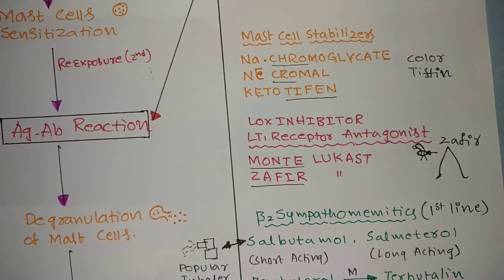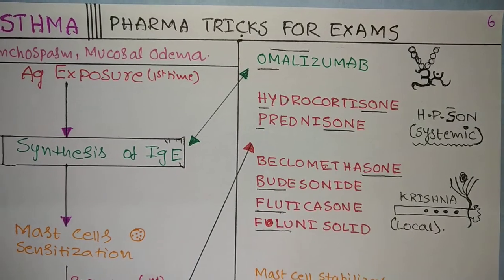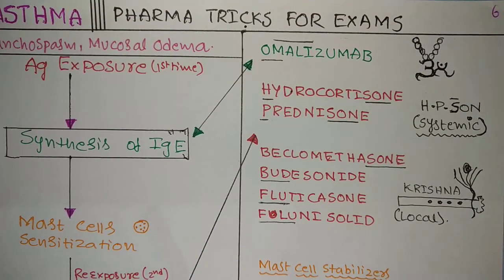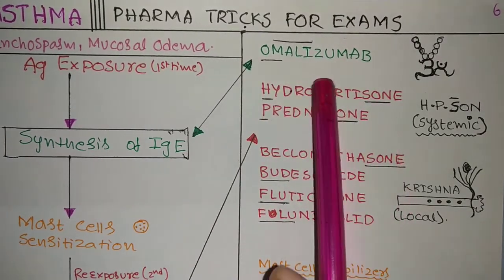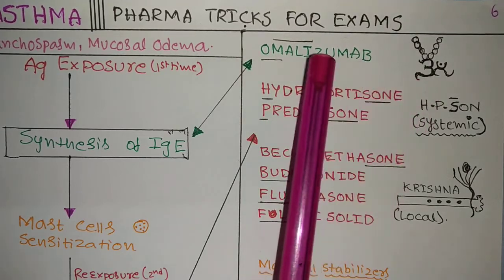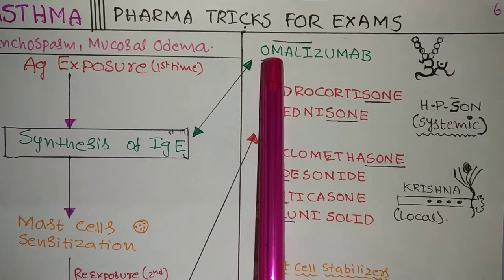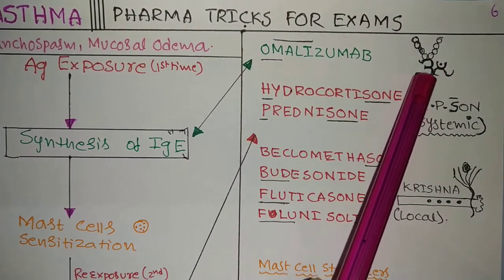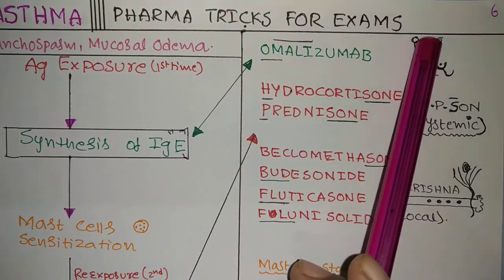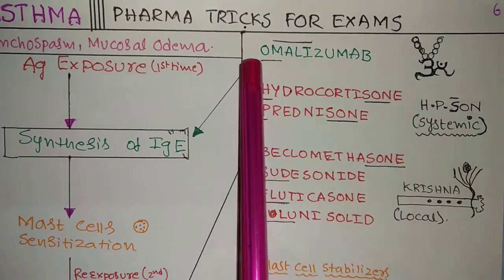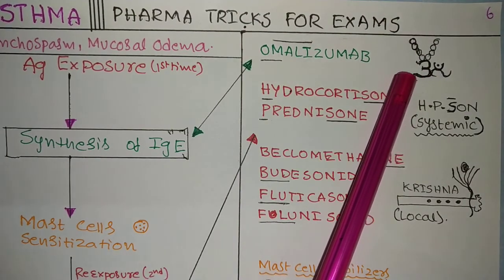And now we will see the various medications and where they act. See here, omalizumab, it is the first medicine. Omalizumab. All the names are very difficult to remember, that's why I am giving tricks here. Omalizumab. Omali. See here, Om. I mentioned here Om, I drew the diagram. Om, Mali, just like a mala. See here, mala with Om. Omalizumab. So in asthma treatment, we are starting with the Om.